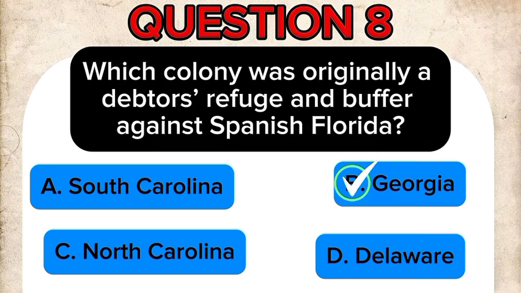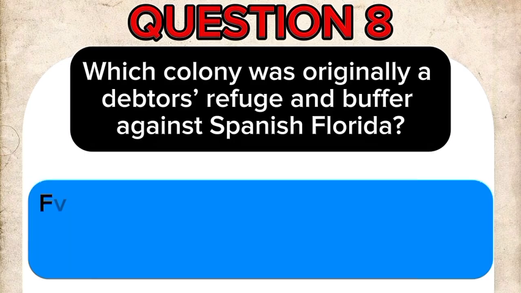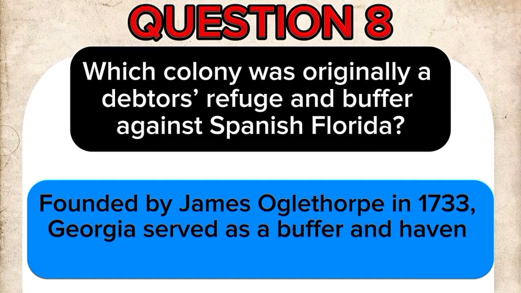The correct answer is B. Georgia. Founded by James Oglethorpe in 1733, Georgia served as a buffer and haven for English debtors.